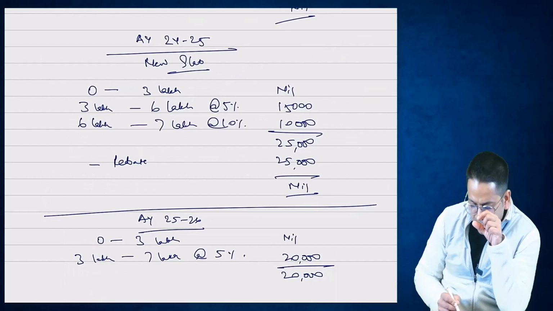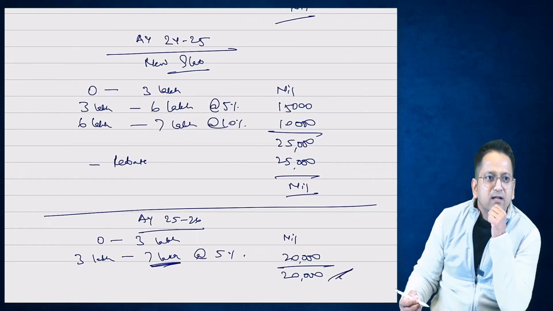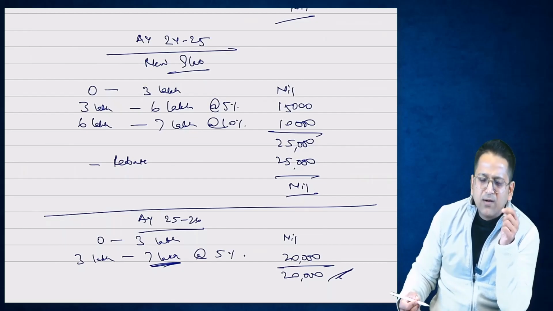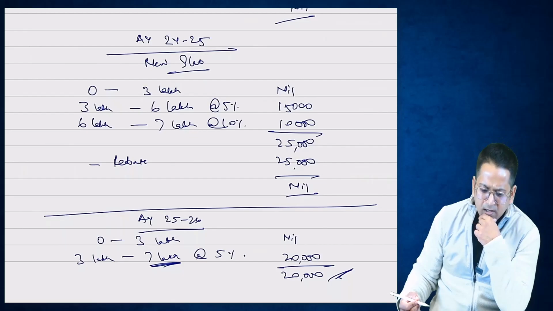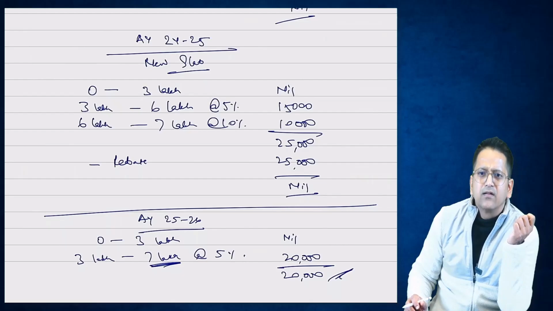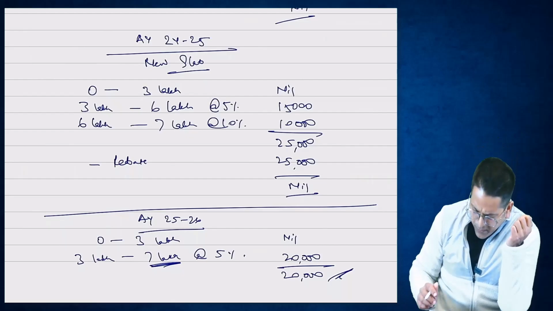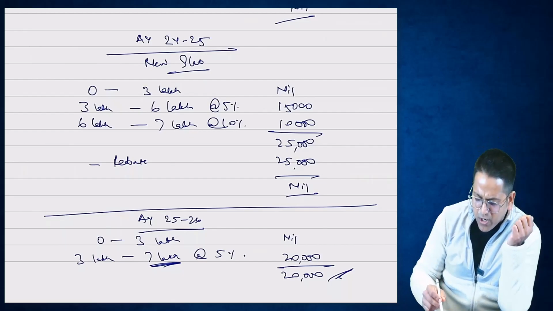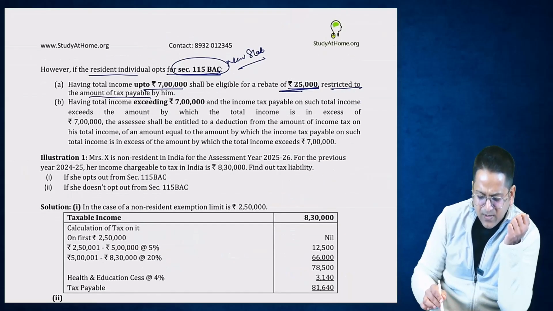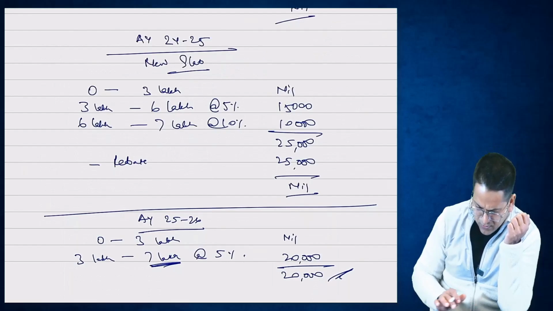But can tax be formed above that on an income of 7 lakhs? The answer is yes. Why are you thinking that all income will be normal income? Why will all income be only normal income? It is quite possible that the income is income which is taxable at a special rate. Explaining with an example.